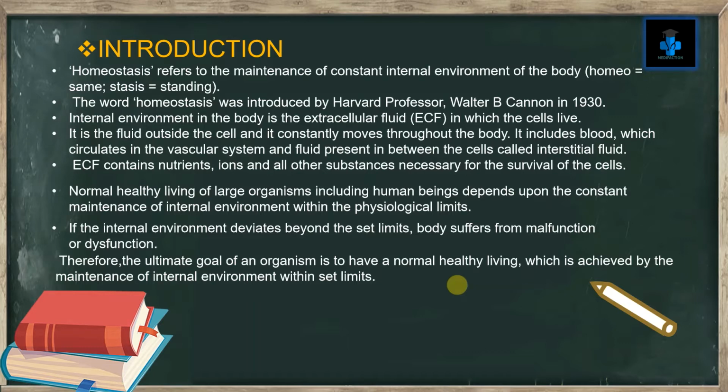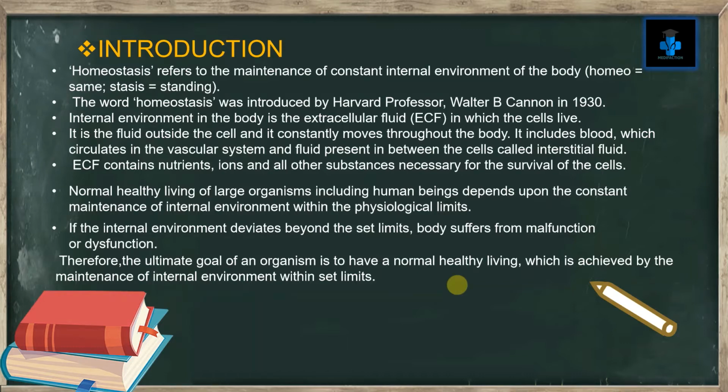It is the fluid outside the cell and it constantly moves throughout the body. It includes blood, which circulates in the vascular system, and fluid present between the cells called interstitial fluids. Extracellular fluids contain nutrients, ions, and all other substances necessary for the survival of the cells.